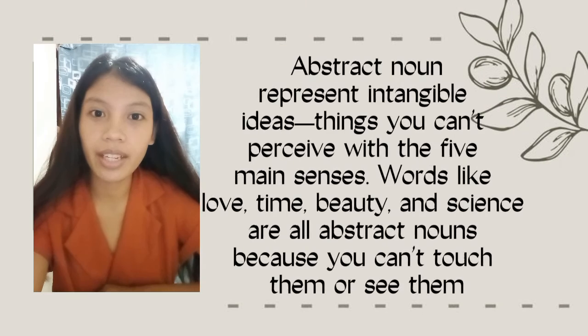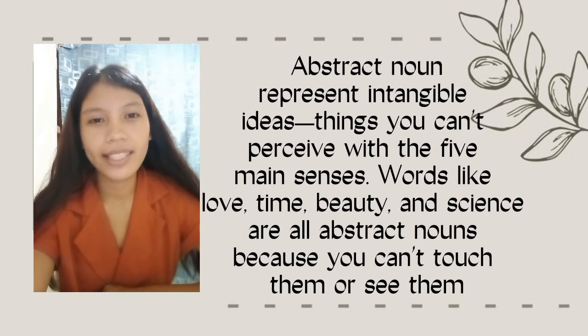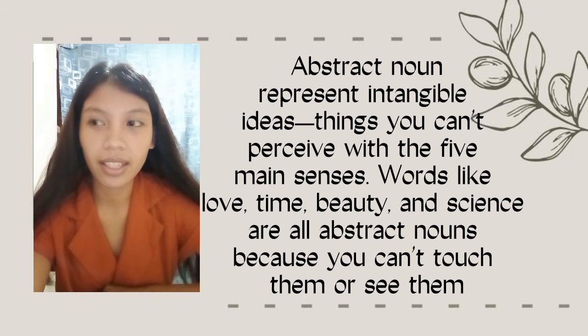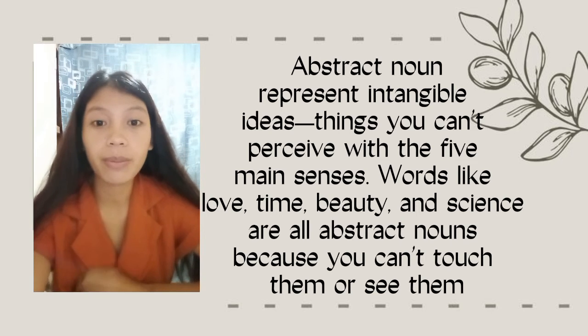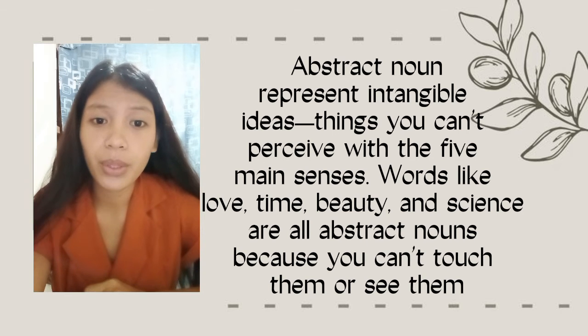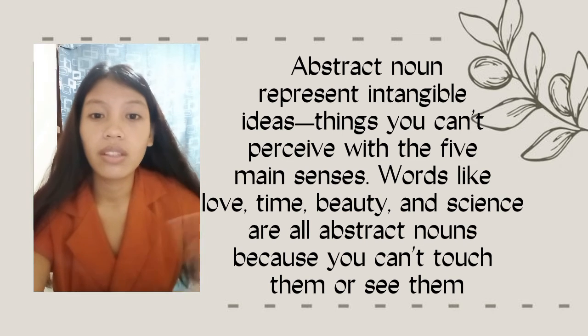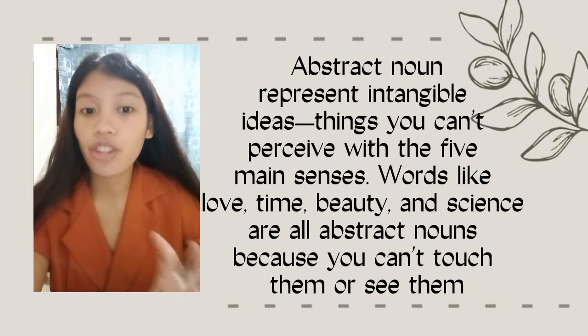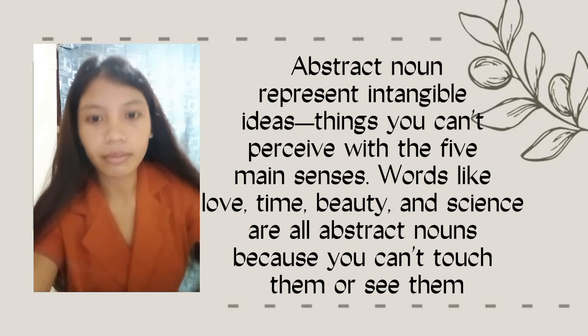The next one is abstract nouns. It represents intangible ideas, things you can't perceive with the five main senses. For example, words like love, time, beauty, and science. Those words are all abstract nouns because you can't touch them or see them.